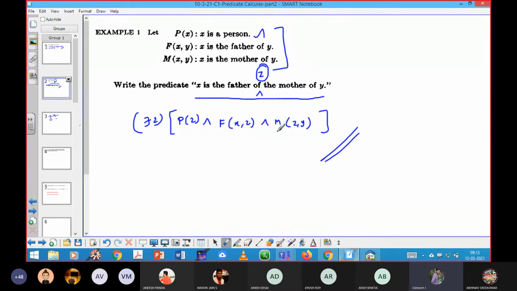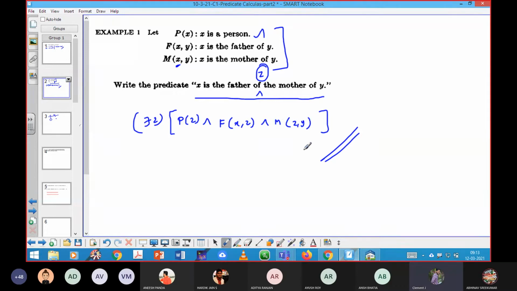Sir, can you explain why it is M of z comma y and not y comma z? See here, X is a mother of Y. That means the first person is the mother of the second person. By using that, Z is the mother of Y. So likewise, Z should come first, Y should come second. Can you get the point?